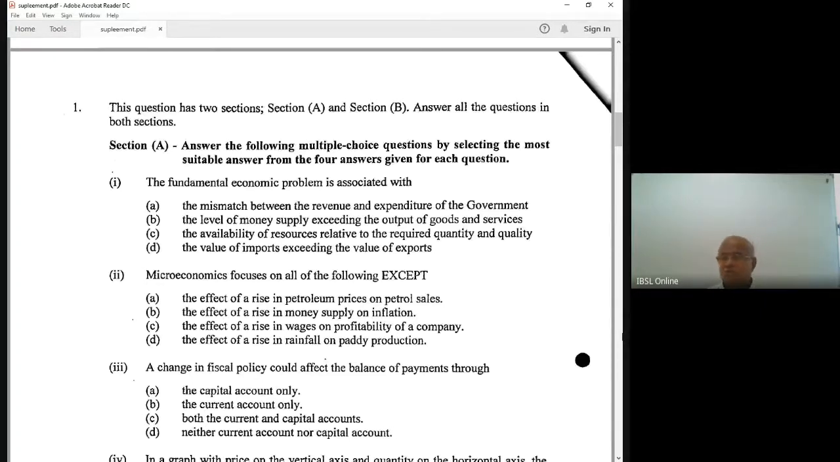the price elasticity of demand. Factors that may affect the price elasticity of demand: the availability of substitutes. If more substitutes are available, demand is more elastic. If no substitutes are available, demand is perfectly inelastic. We discuss insulin versus toothpaste. Insulin, you don't have substitutes.